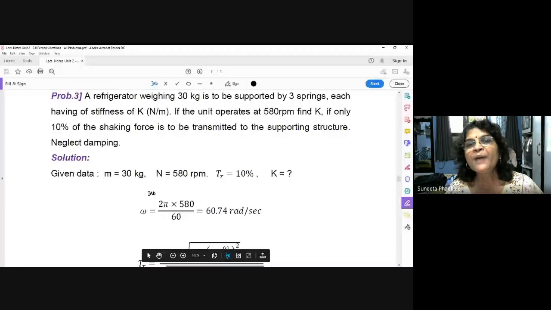So immediately you can find out omega. This is your operating speed. Omega is equal to 2 pi N upon 60, is equal to 60.74 radian per second.